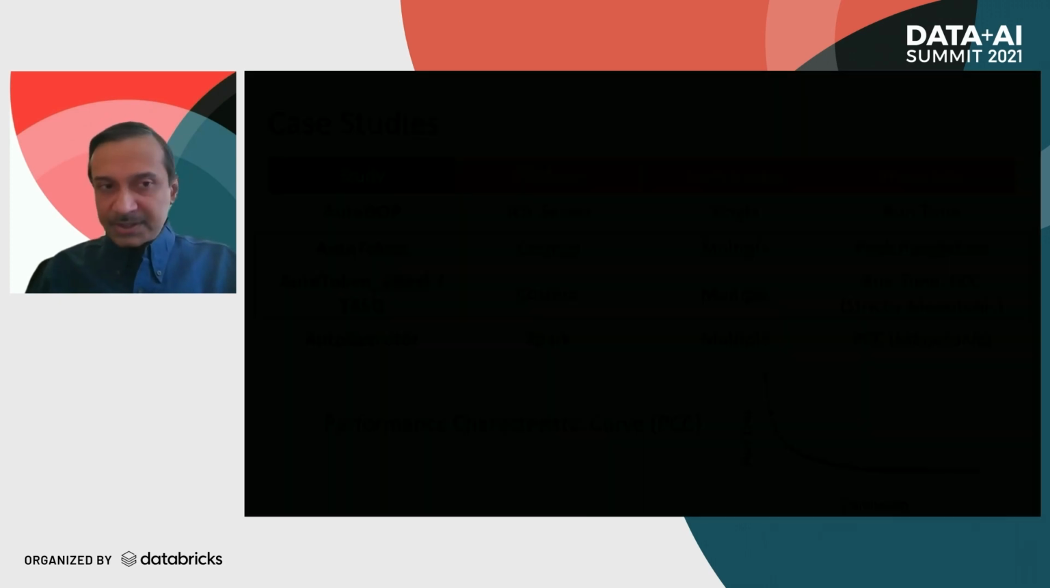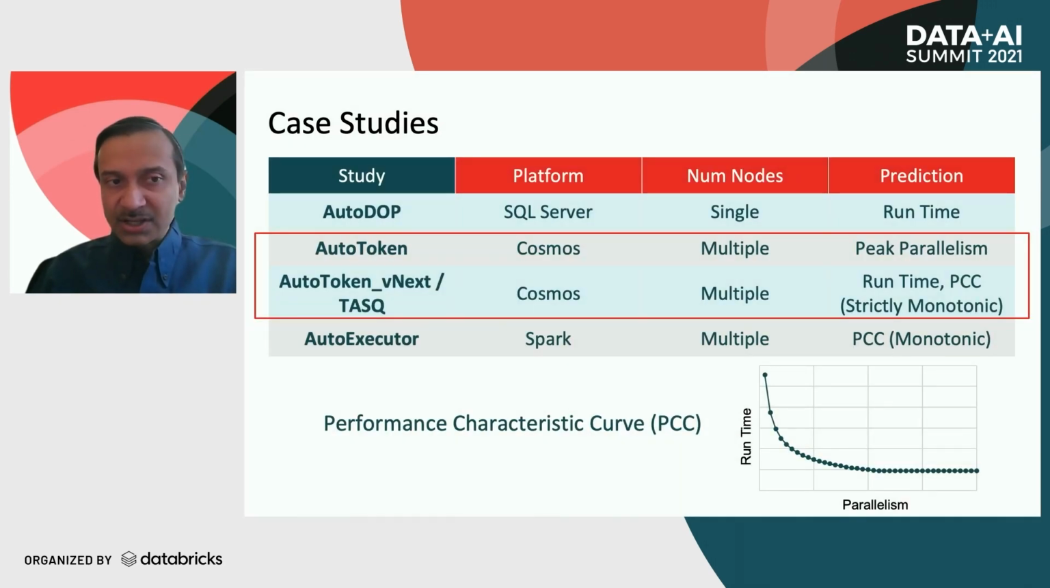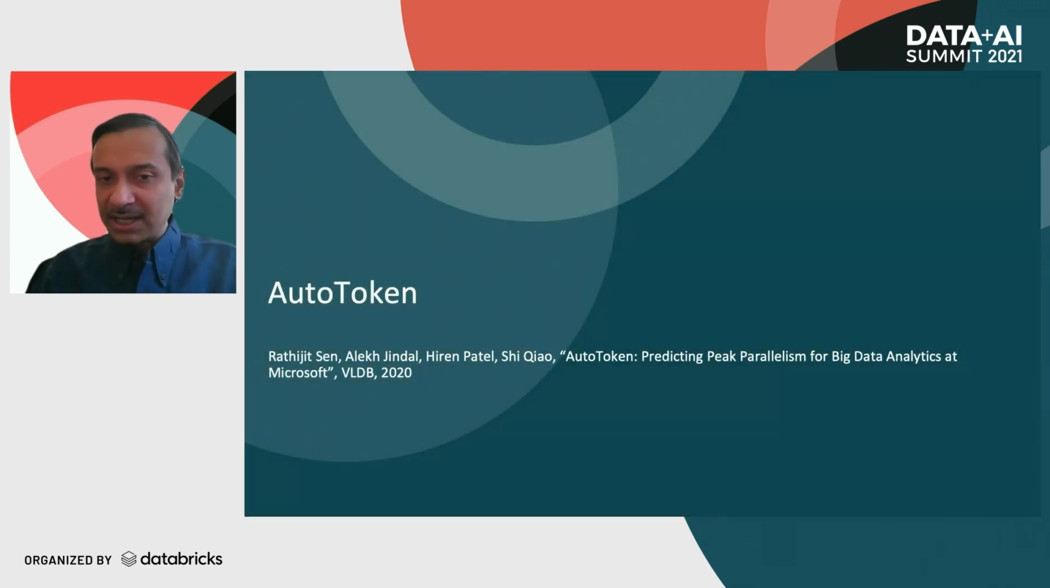We will now move over to the next two case studies, AutoToken and Task. While AutoDOP predicted the runtime for each DOP value, AutoToken will predict the peak parallelism, and then Vishal will be talking about the Task project, which predicts both runtime and PCC. So I'll start with AutoToken. This is joint work with my colleagues at Microsoft, and more information is available in this paper.